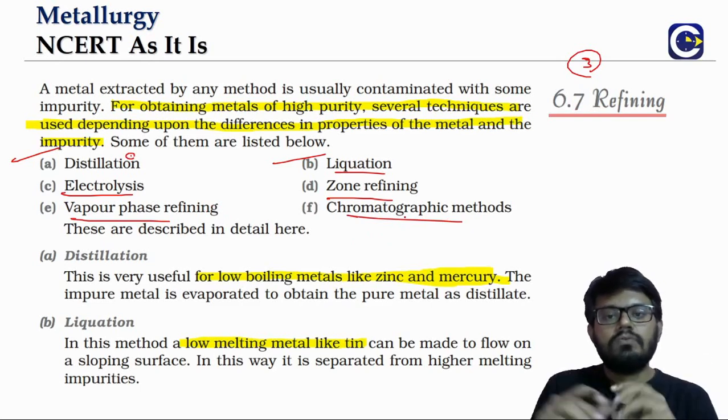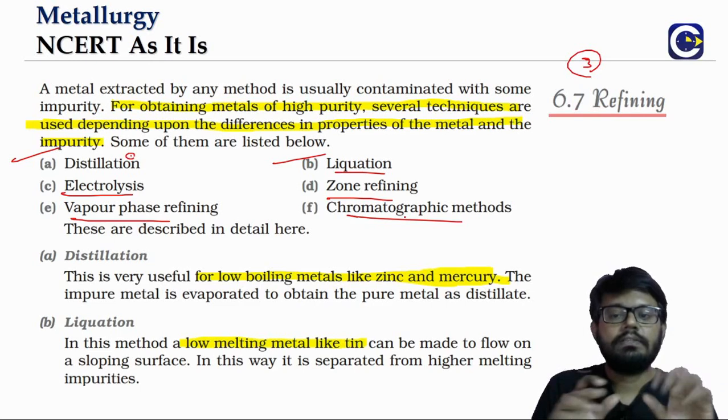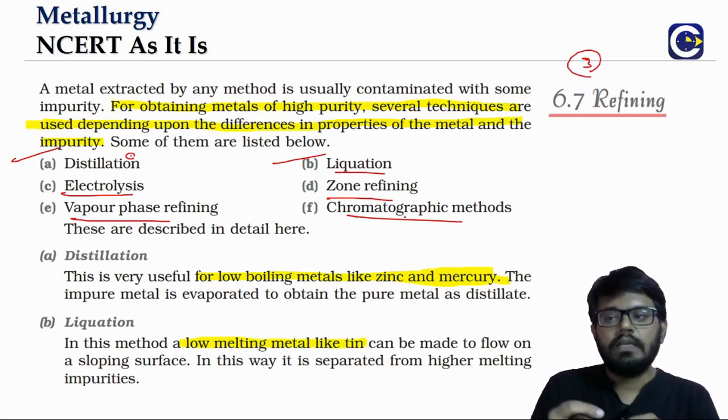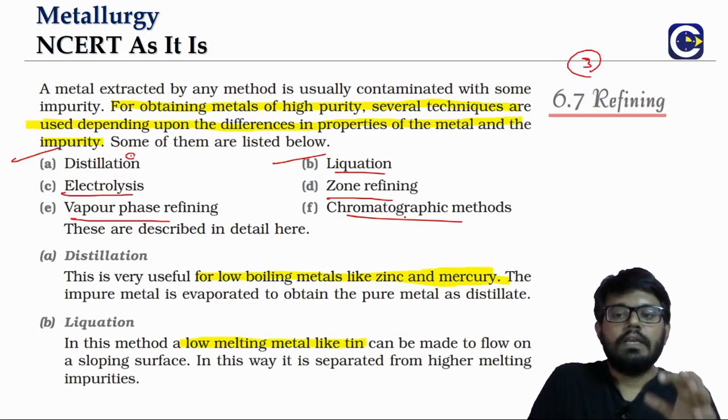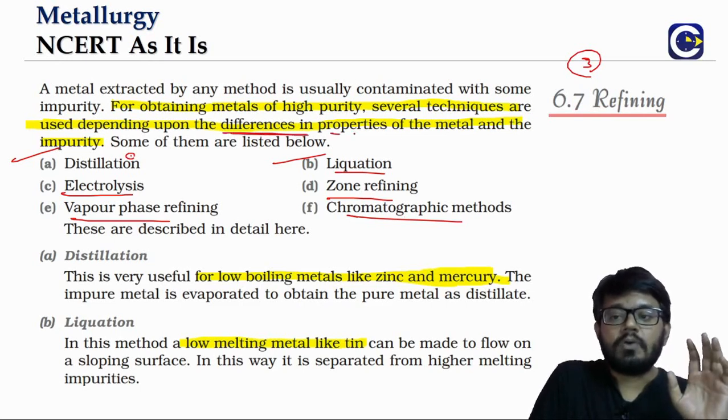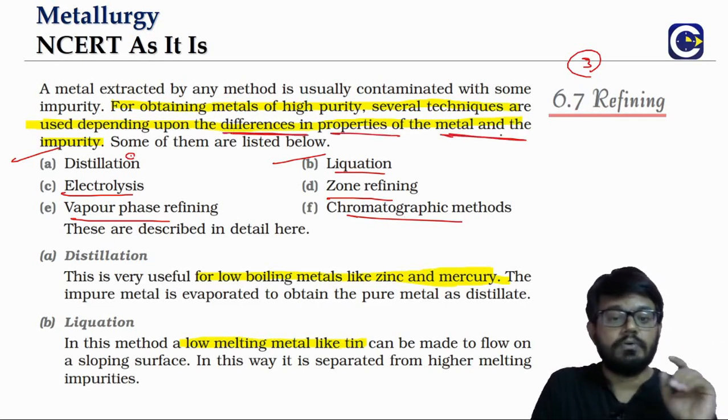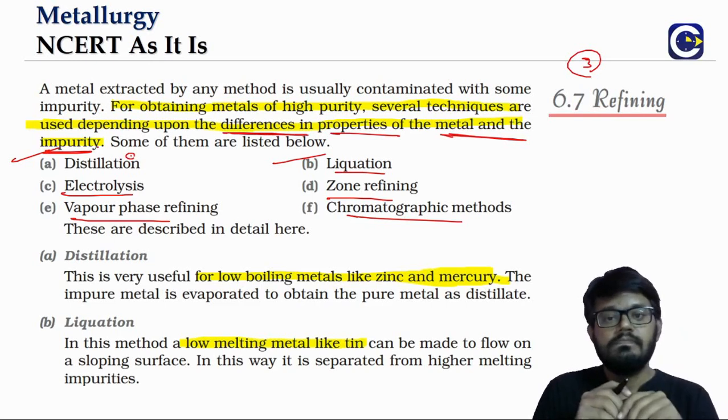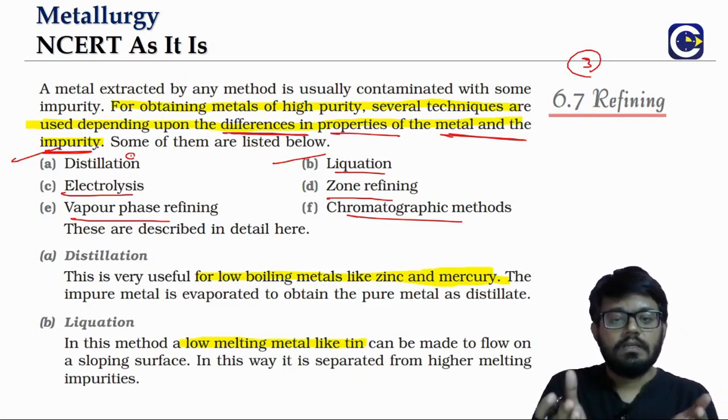But before we go through the details of it, we need to understand one thing. For which metal refining, what is the method that we will be choosing? The method that we will choose will depend on differences in the properties of the metal and the impurities. That is the basis. So what is the basis here? The basis is the difference between the properties of the metal and the properties of the impurities.